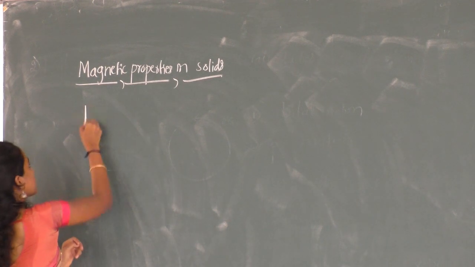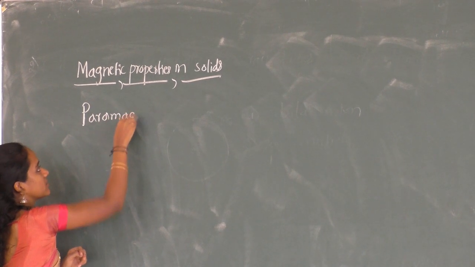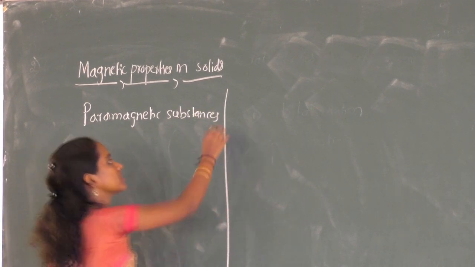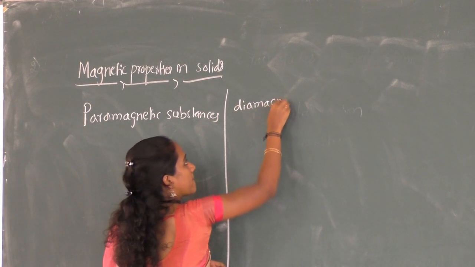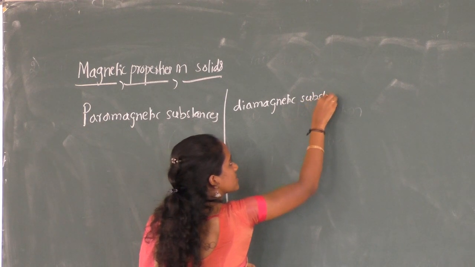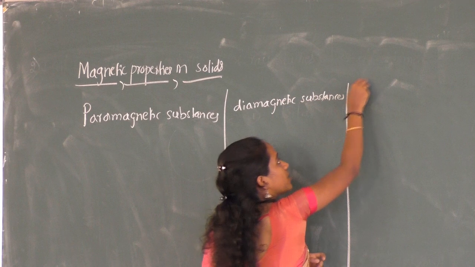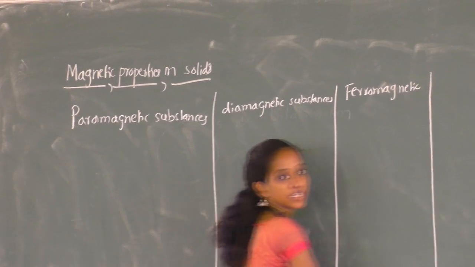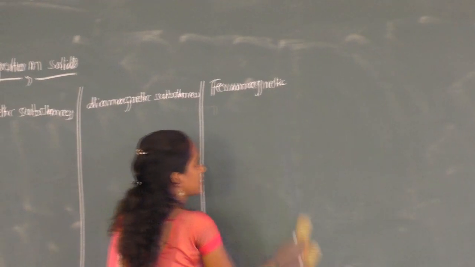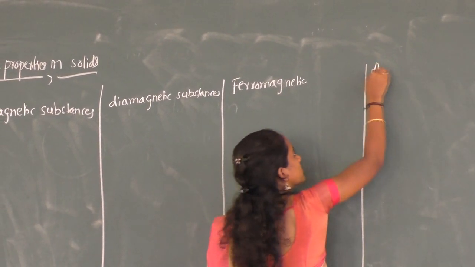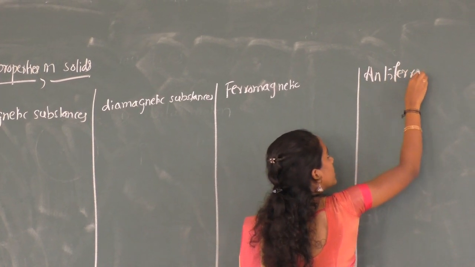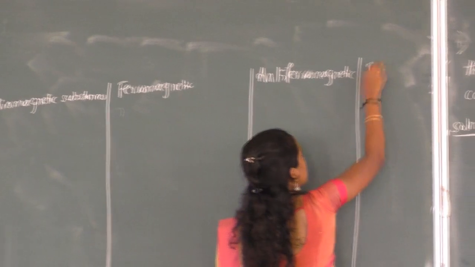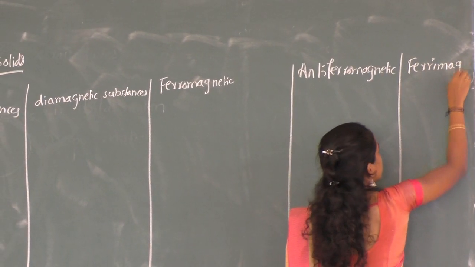They are paramagnetic substances, diamagnetic substances, ferromagnetic substances, the fourth type antiferromagnetic substances, and the last one, ferrimagnetic substances.